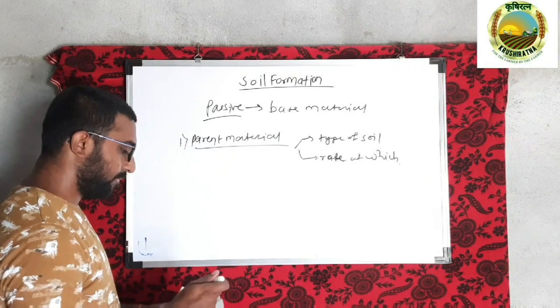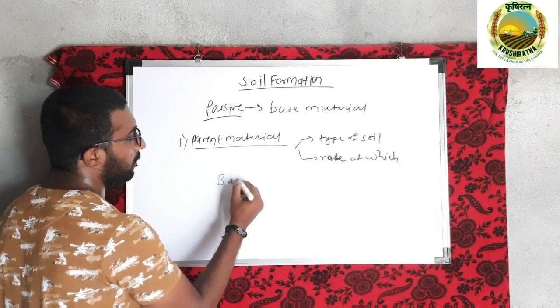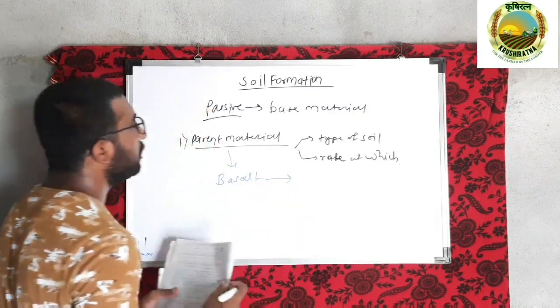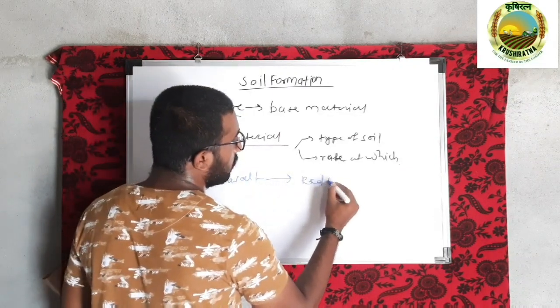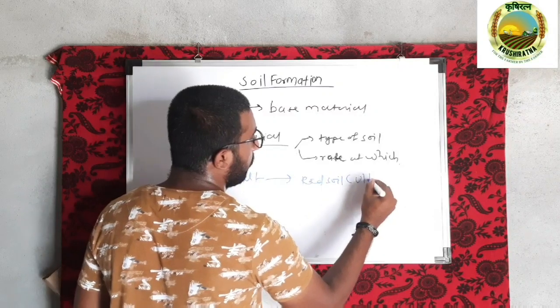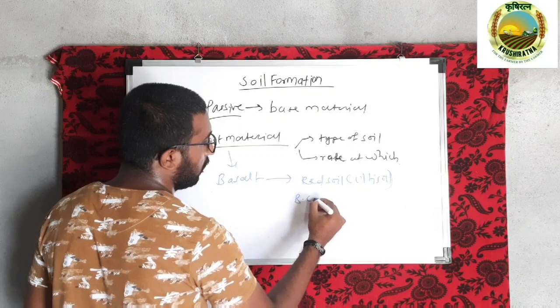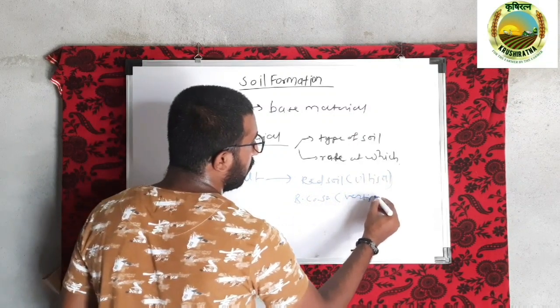As you know, if there is basalt rock, meaning the parent material, then after various soil forming processes it turns into the red soils of ultisol order, or black cotton soil, as in our Maharashtra, which is of vertisol order.